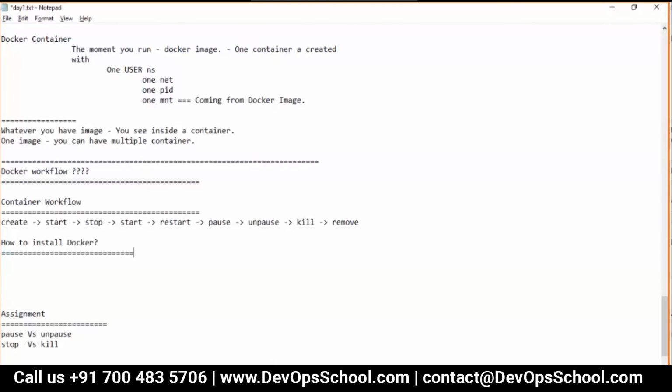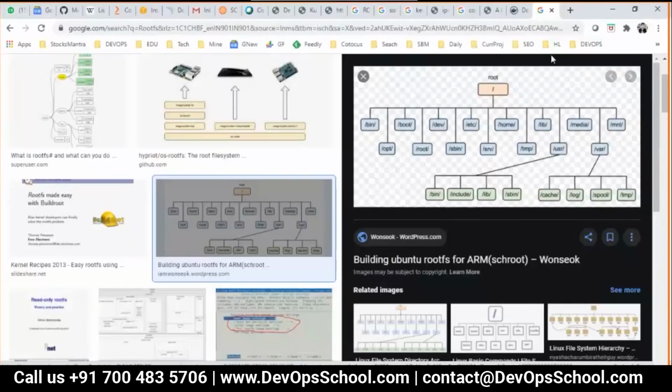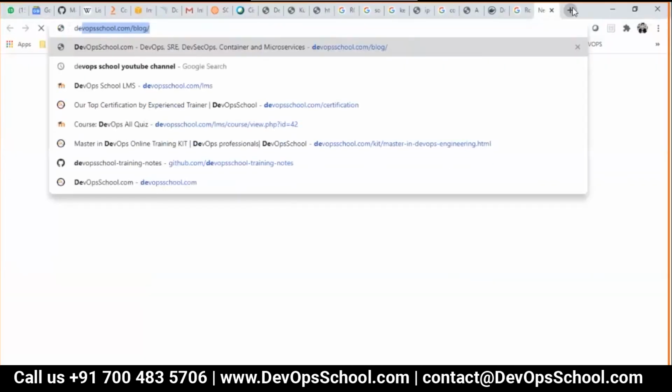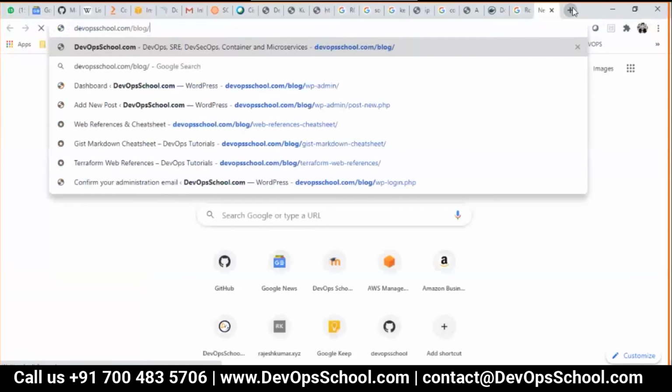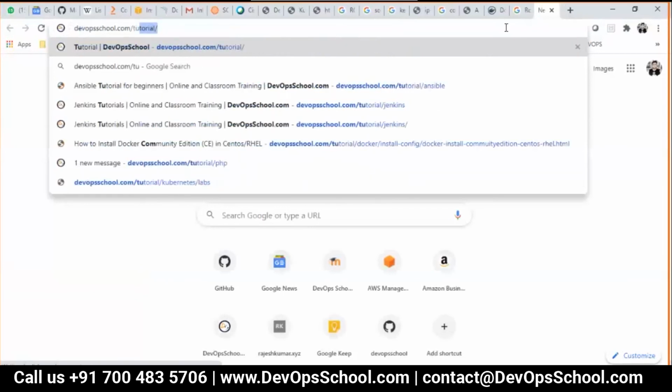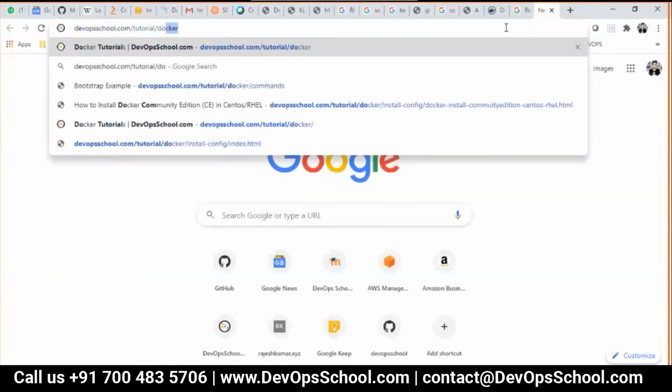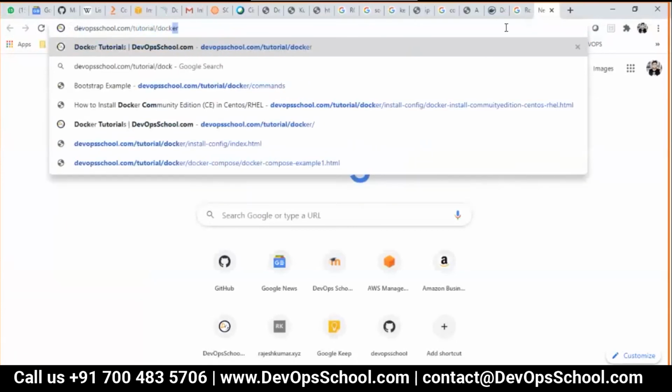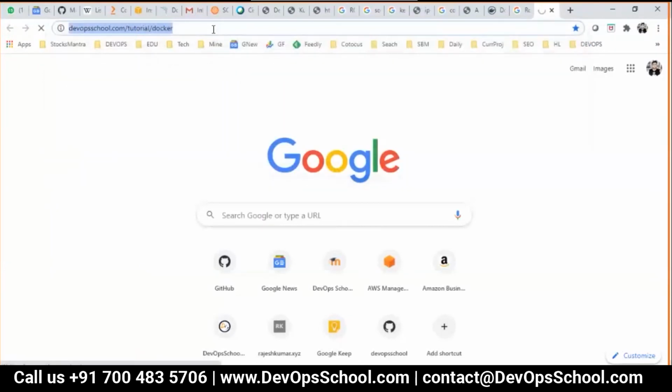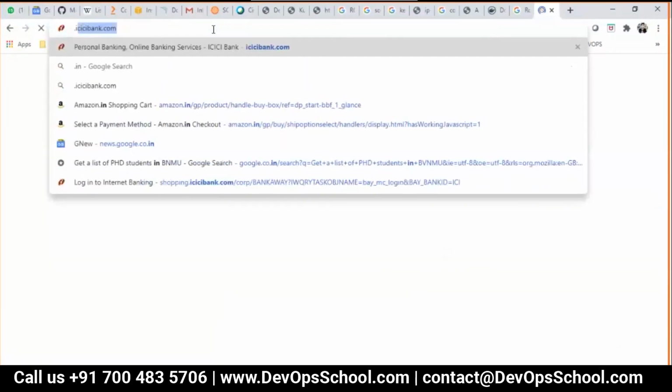Can I move on? Yes. Okay. So guys, how to install Docker? Again, a lot of instructions, you get it on the official website. The official documentation is also pretty good, but I will use my notes because it's very dedicated for the same work.